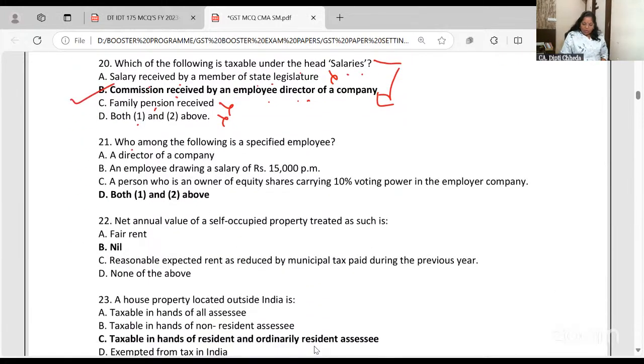Who among the following is a specified employee? The employee who draws salary 15,000 per month. Person who's having more than 10% voting right is said to have substantial interest, right? And a director of a company is also a specified employee. This is also there. So the answer is D. You feel A is correct, you feel B is correct, but the answer is D. I hope it is clear to all of you.